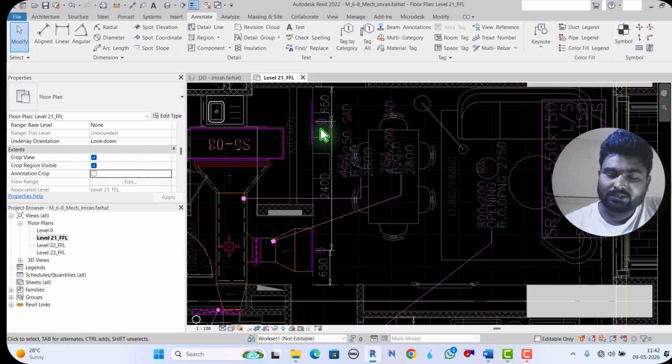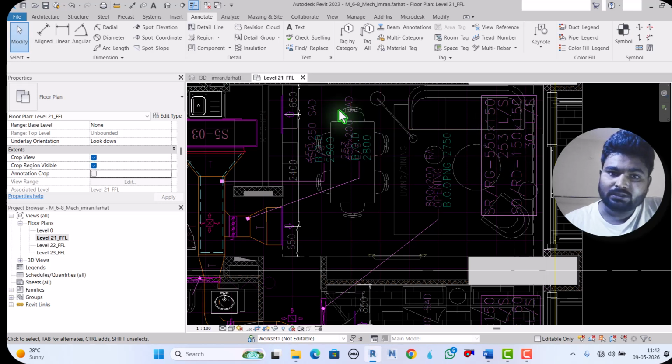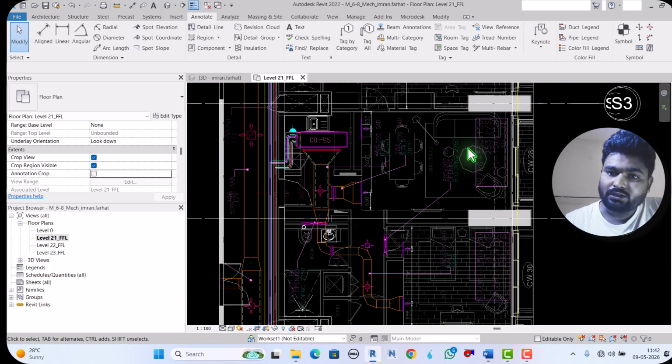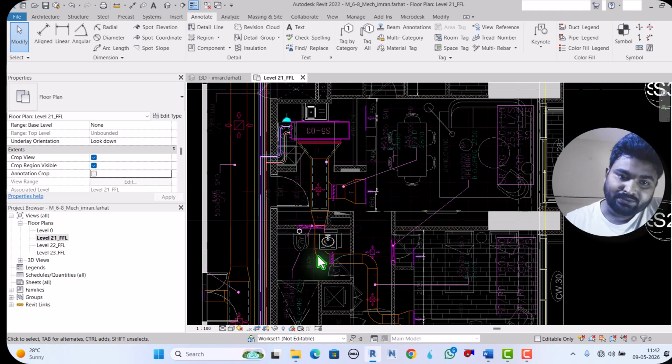Here this is the return grill, 550 by 150. And the supply register, this is the one. Then the remaining are the diffusers, supply diffuser, return diffuser. So reading the drawing is very important in modeling.